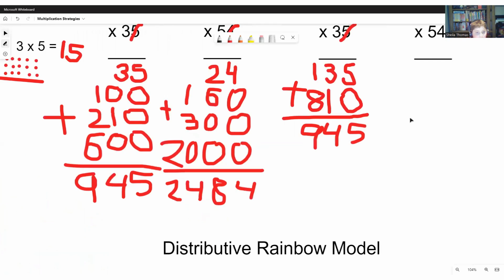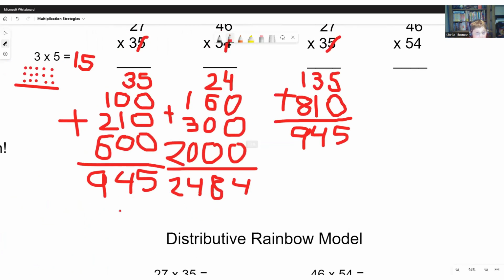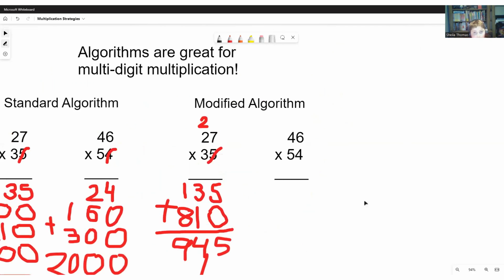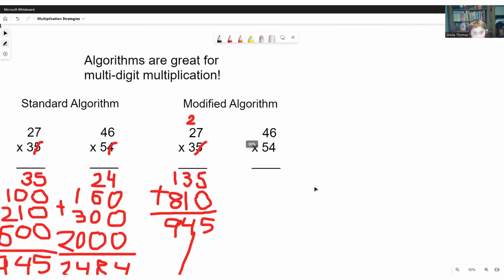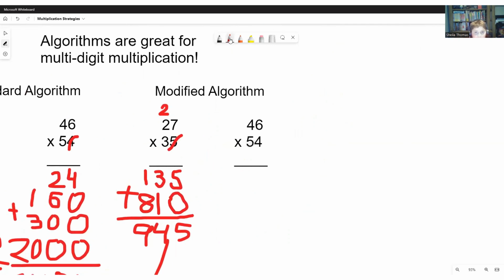Now, you will notice that these two answers are the same. If that is the case, then the answers are probably correct. So now we move on to our other sum. 46 plus 54. So now 4 times 6 is 24.